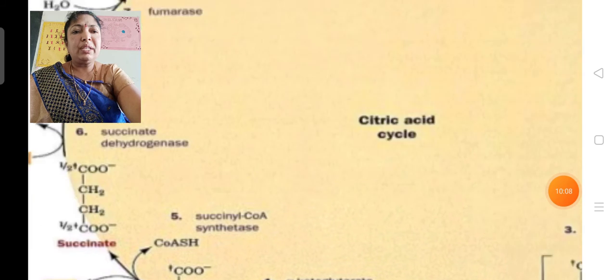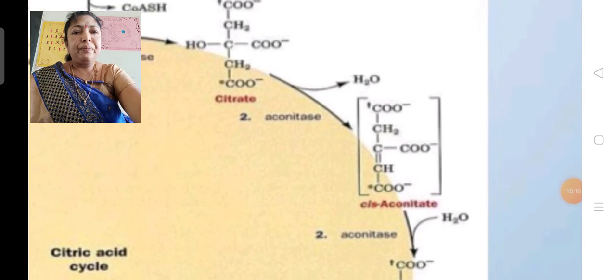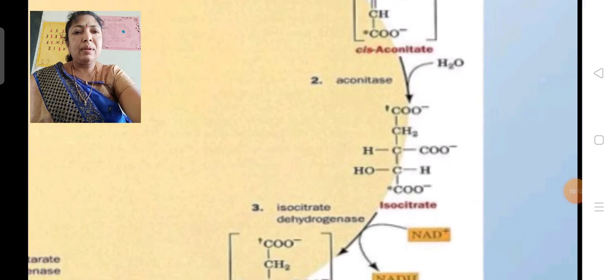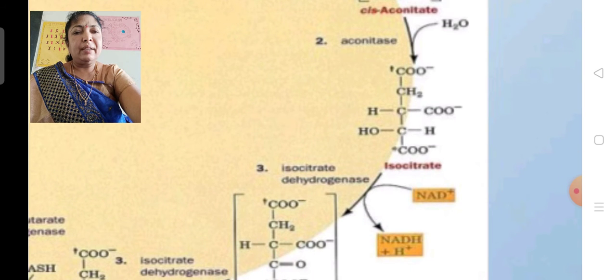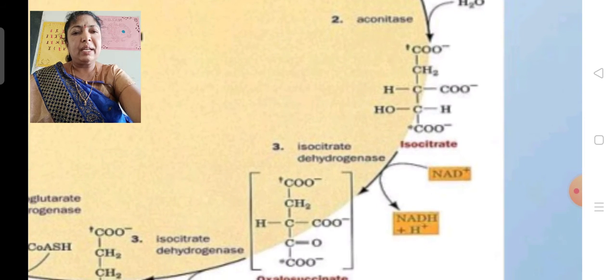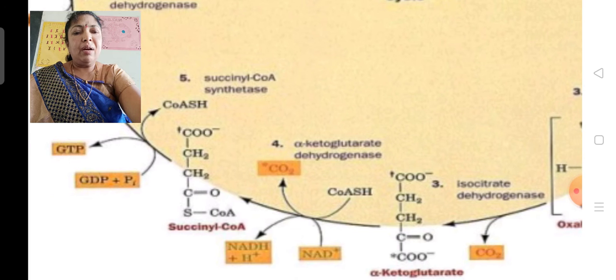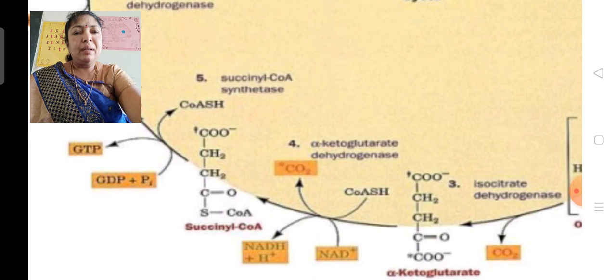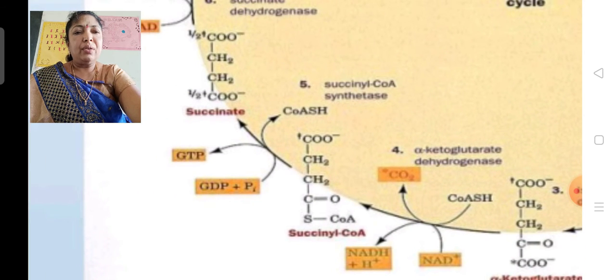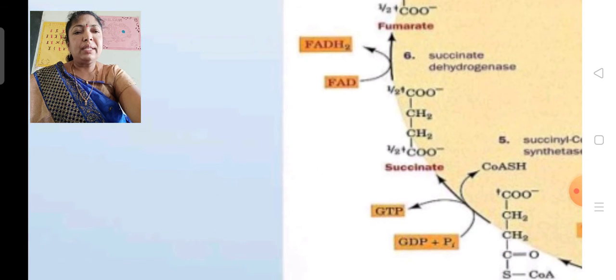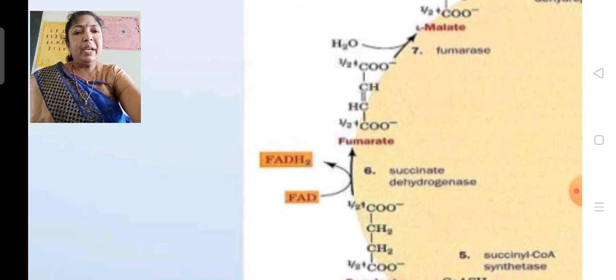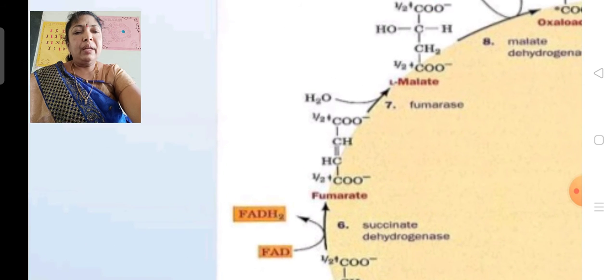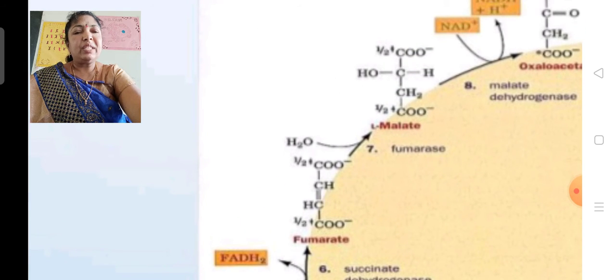So one oxidation takes place at isocitric acid. Second oxidation takes place in alpha ketoglutaric acid. Third oxidation takes place at fumaric acid. Next, final oxidation takes place at malic acid.